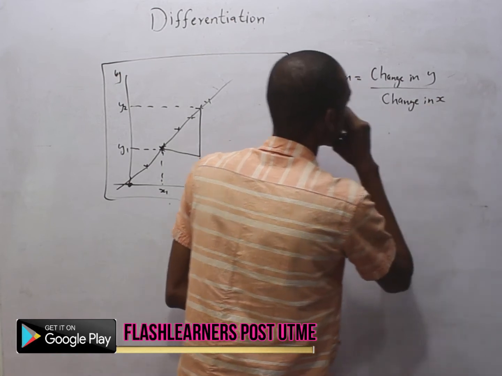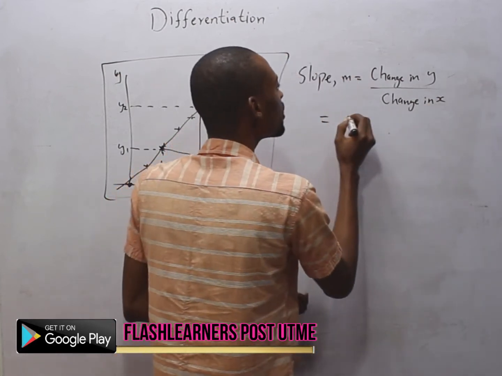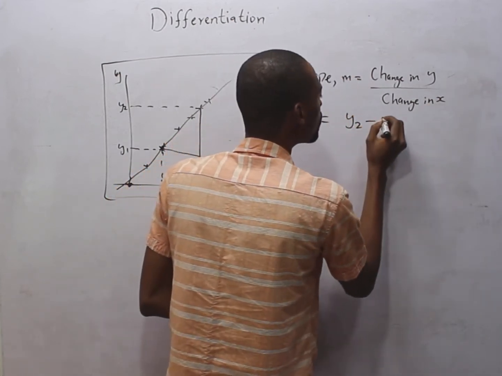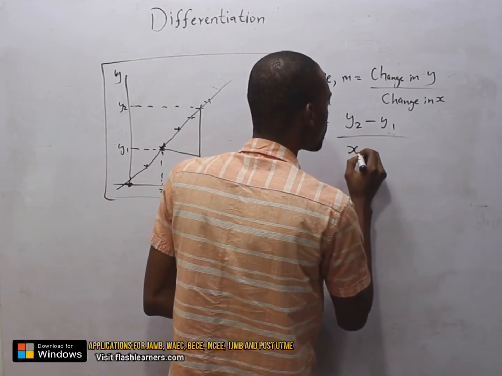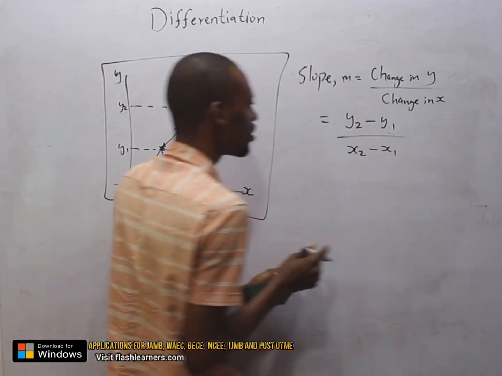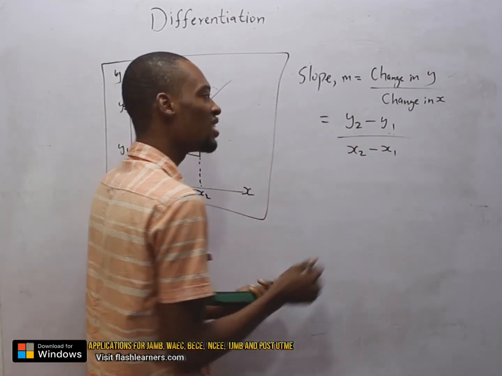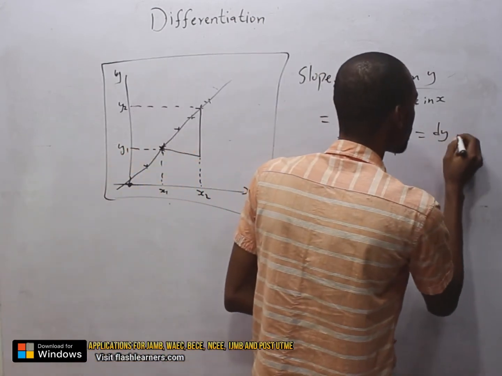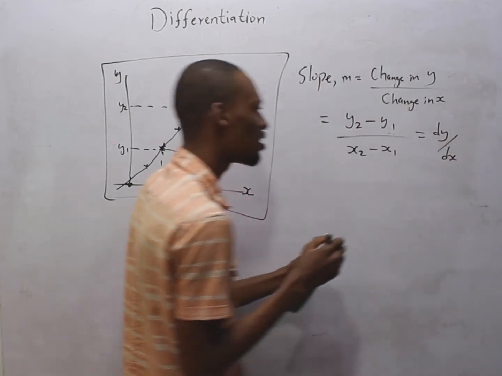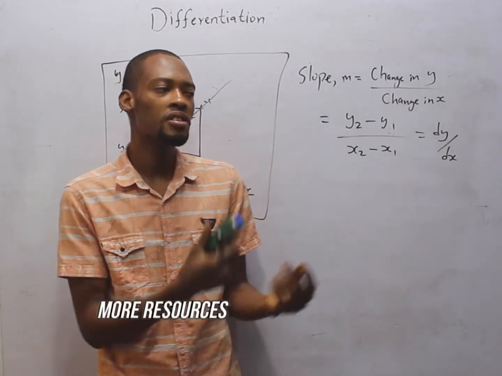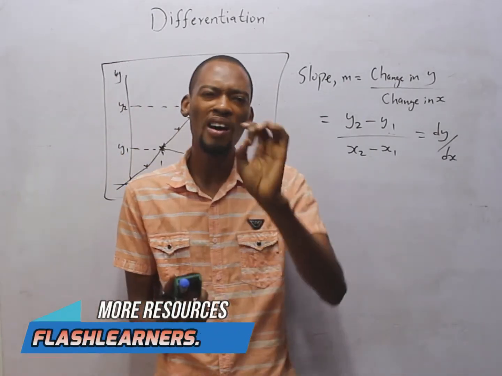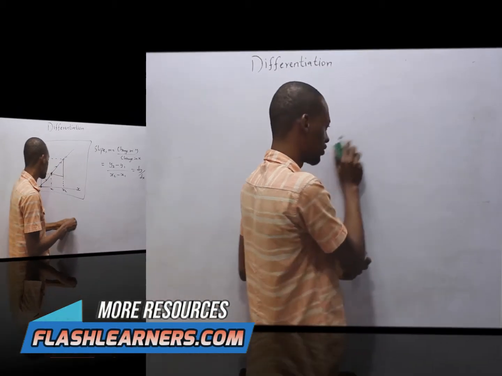So slope or gradient, you can say M, equals change in Y over change in S. And what is change in Y? Change in Y is simply Y2 minus Y1. Change in S is simply S2 minus S1. So change in Y over change in S is the same thing as dy over ds. And this is differentiation or derivative, the rate of change of a function or the slope.